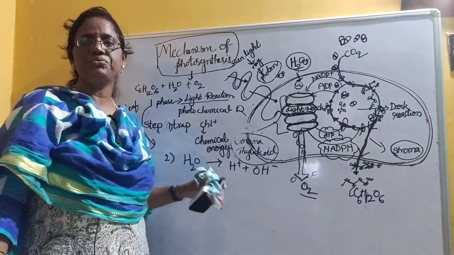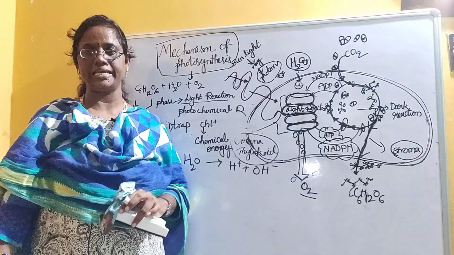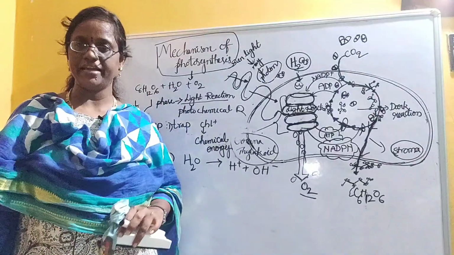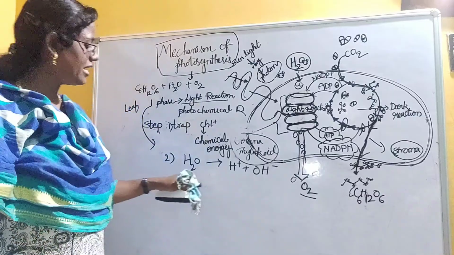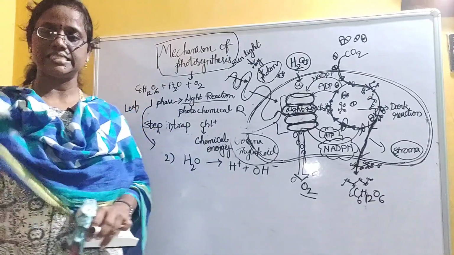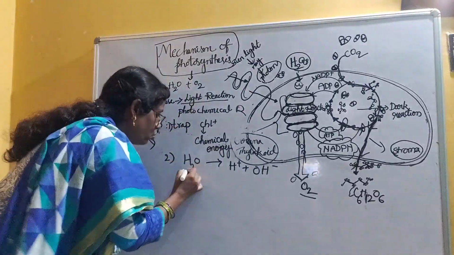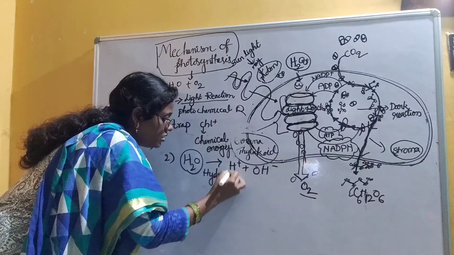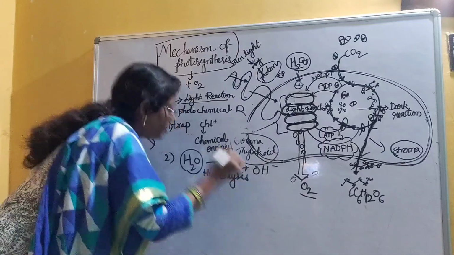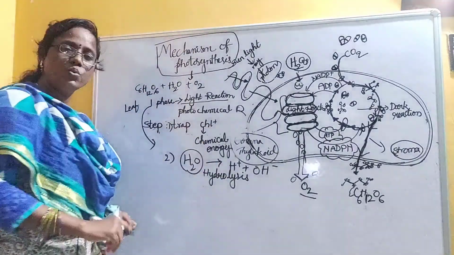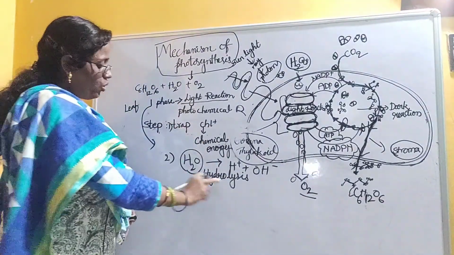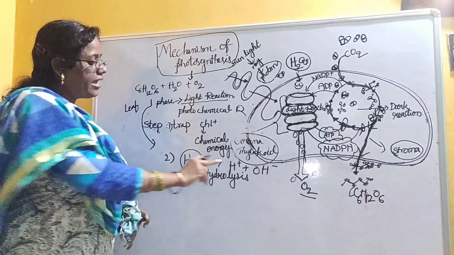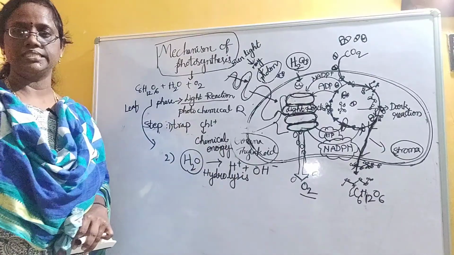This reaction was discovered by Robert Hill. Hence this reaction will be called Hill's reaction, and it is called hydrolysis. Hydro means water and lysis means breakdown. That means in the second step of the light reaction, water will break down and form hydrogen ions and hydroxyl ions.